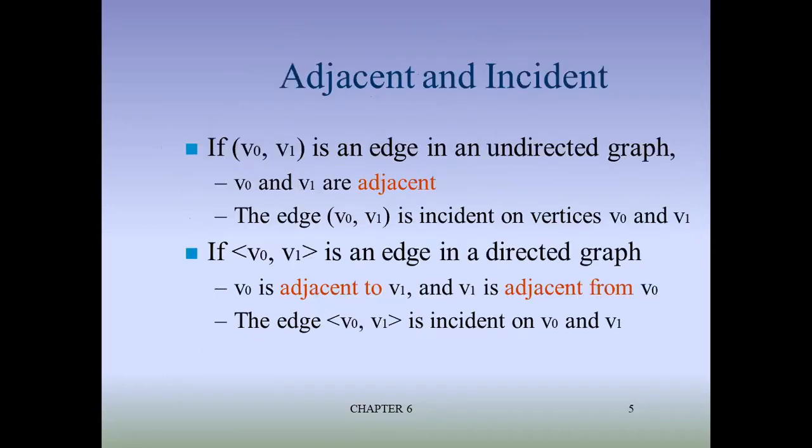Then adjacent and incident. If V0 V1 is an edge, then V0 and V1 are called adjacent nodes in an undirected graph, and V0 V1 is an edge in a directed graph. Second point: V0 is adjacent to V1 and V1 is adjacent from V0. Adjacent to and adjacent from. I have shown the words in different colors there. So please be careful with the adjacent to and adjacent from concepts. The edge V0 to V1 is incident on V0 and V1. That is the incident terminology for you.